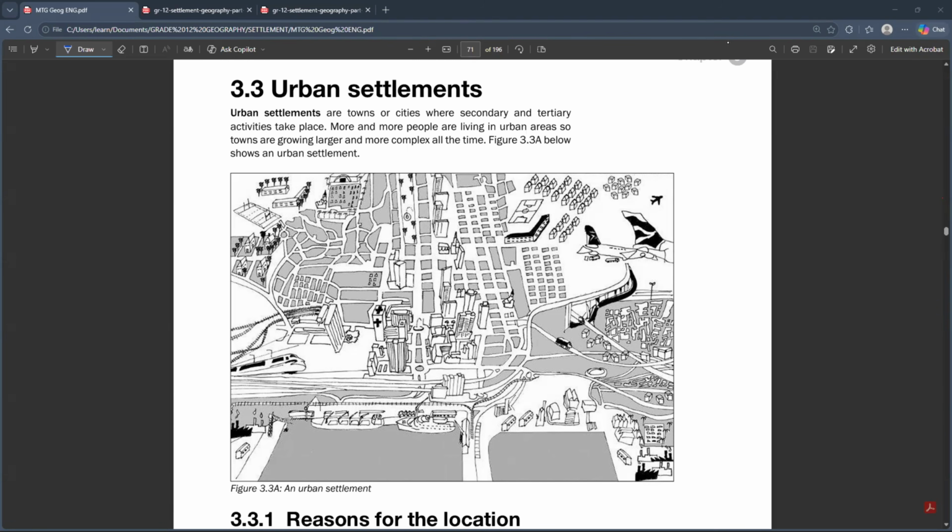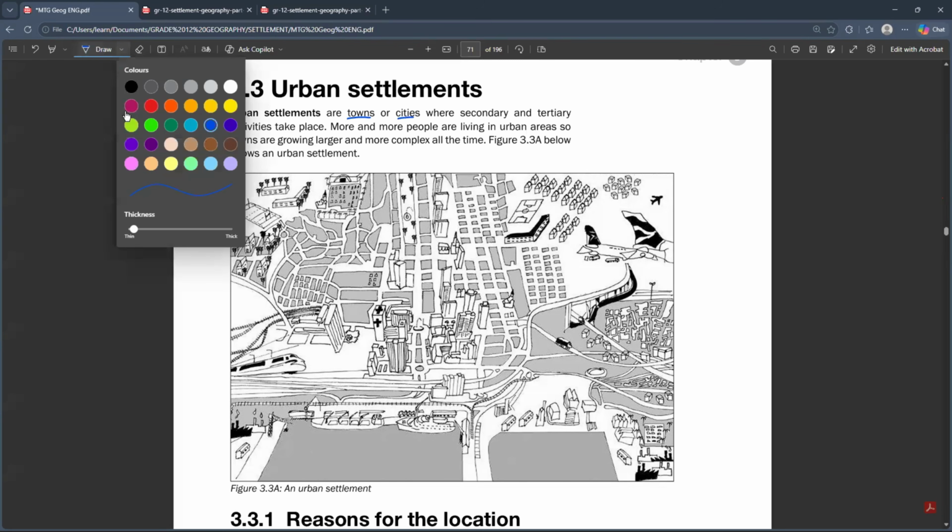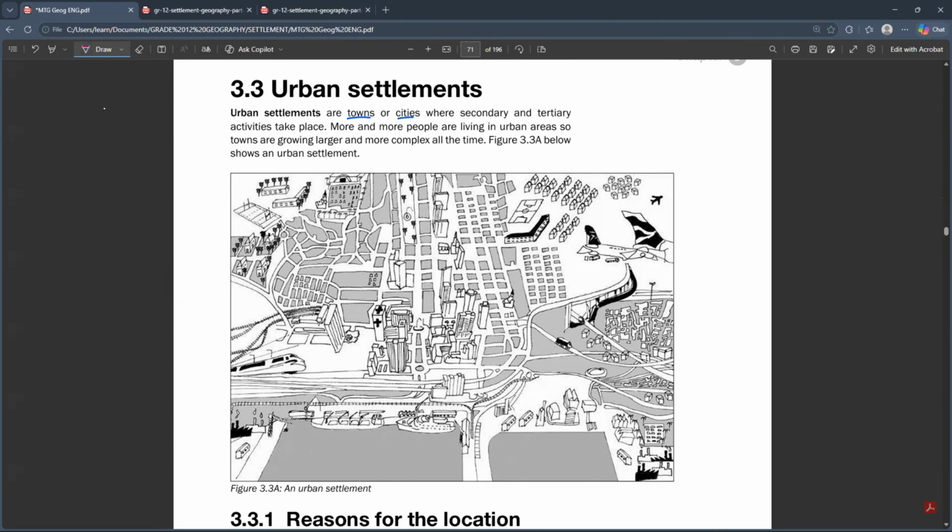So now when we come to urban settlements, we already know that urban settlements are basically those towns or cities whereby we have got multifunctional activities. Okay, basically we say that urban settlements are multifunctional because we tend to find a variety of activities there. Unlike in the rural settlements, remember we said that in the rural settlements we only have primary economic activities such as farming and fishing. But when it comes to urban settlements, there are other secondary and tertiary activities that are taking place.